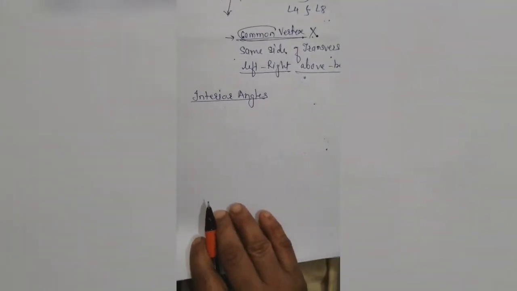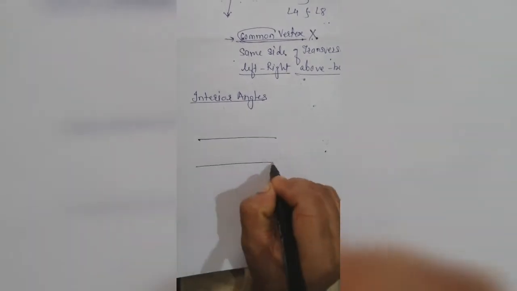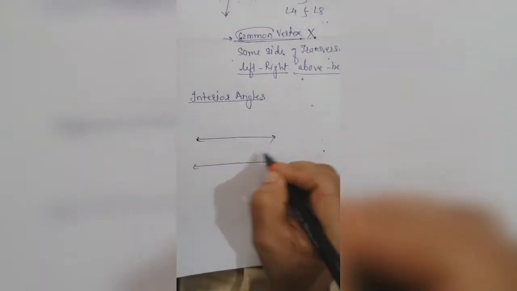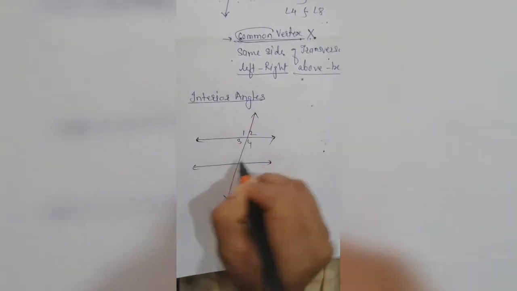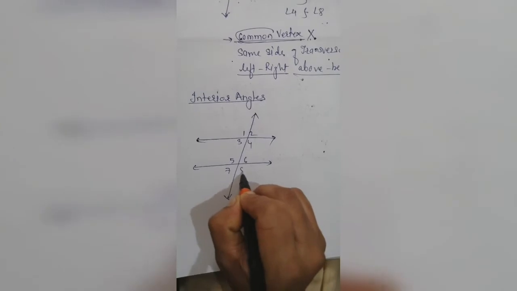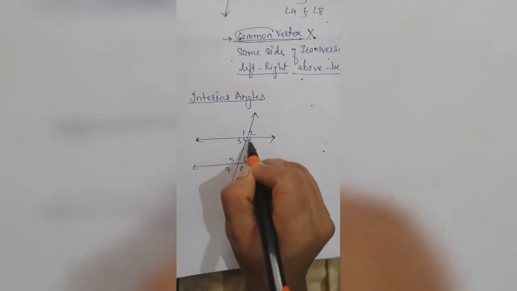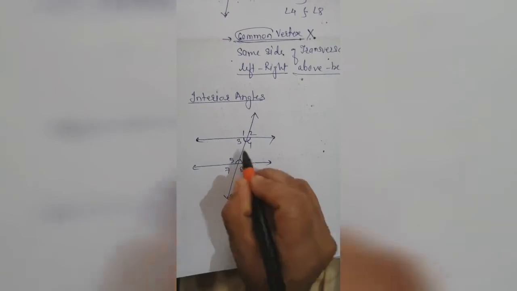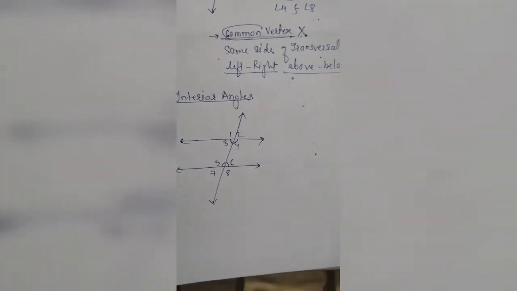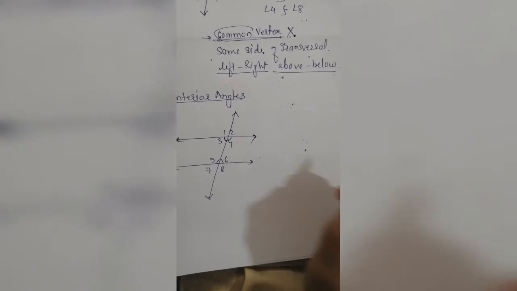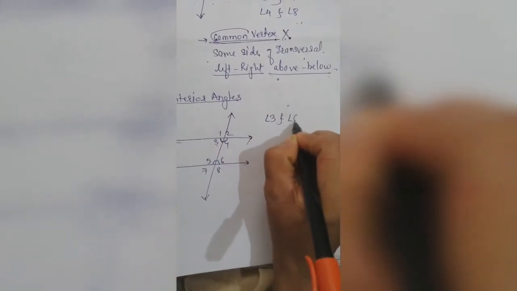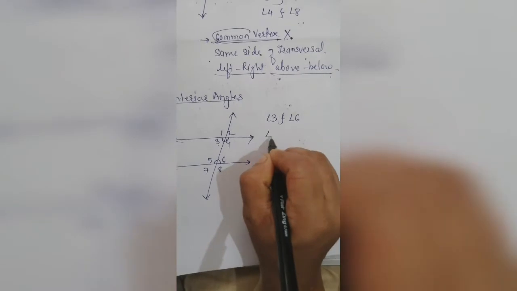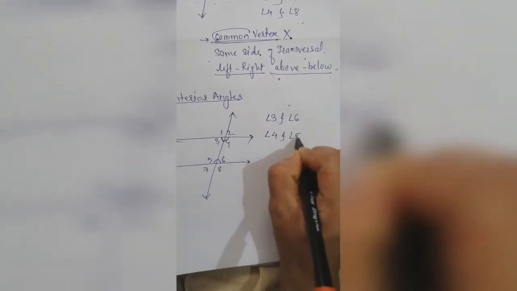Here for the interior angles, suppose two lines are given and one transversal is drawn. Then these 3, 4, 5 and 6, these four, are called the interior angles. If we talk about interior angles, take angle 3 and angle 6, and angle 4 and angle 5.